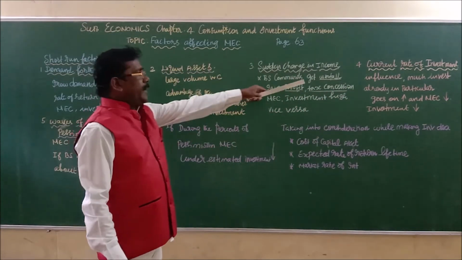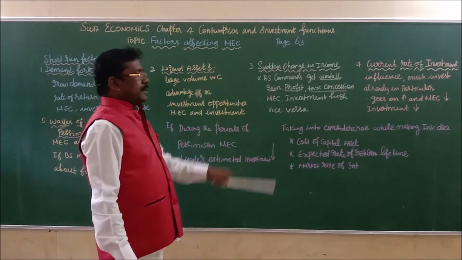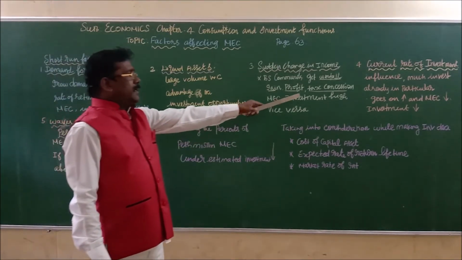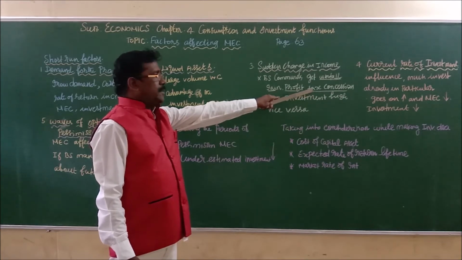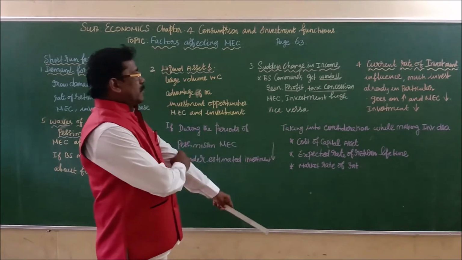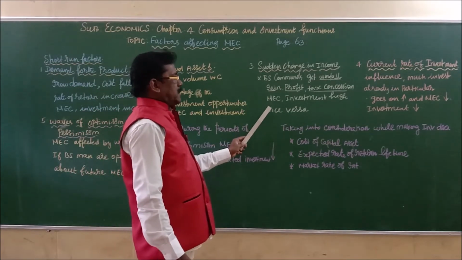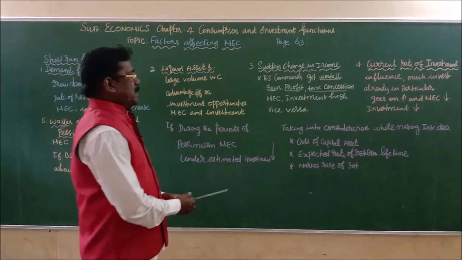Windfall gain means sudden profit from the stock market or share market operations or other ways. And the government gives a concession to the businessman in the form of tax concession. In all these circumstances MEC increases, then investment also increases, and vice versa.